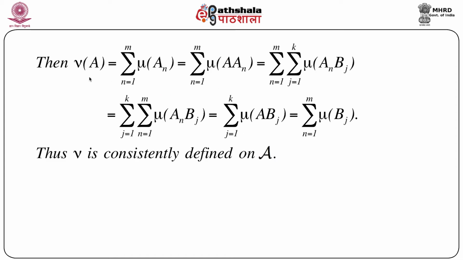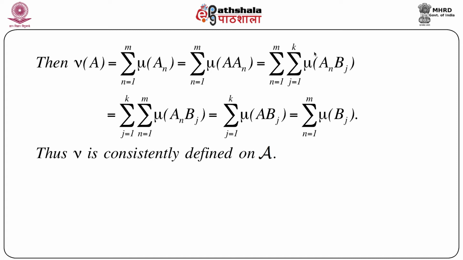Then it is clear, with just a little bit of algebra, that nu of A equals the summation n equals 1 to m of mu of A_n. That means in terms of the first kind of partition, you can always write this as the summation of mu of A intersection A_n, n equals 1 to m. Whenever we introduce A, we can now replace A by its partition of the second kind, that is in terms of B_j, which gives us immediately the summation n equals 1 to m, summation j equals 1 to k of mu of A_n B_j, because these partitions are disjoint.